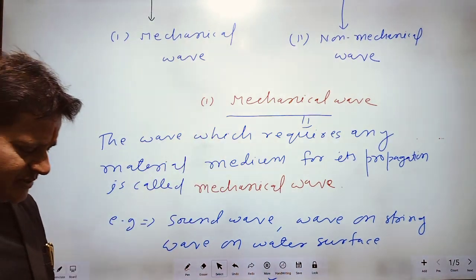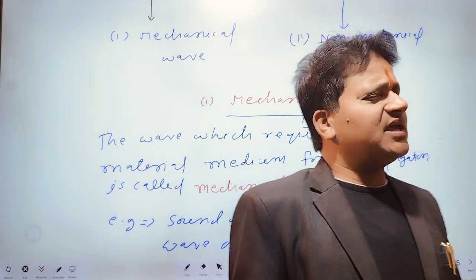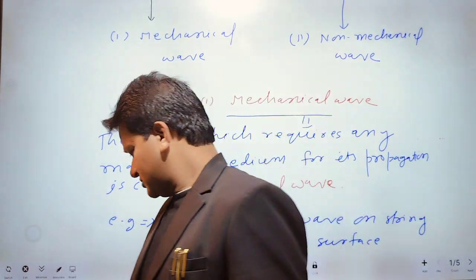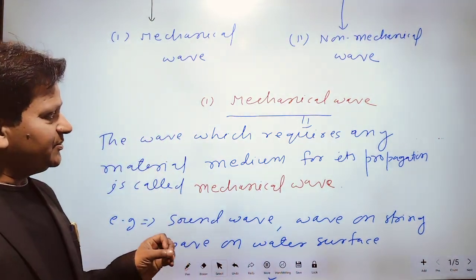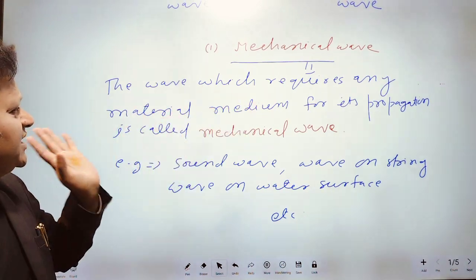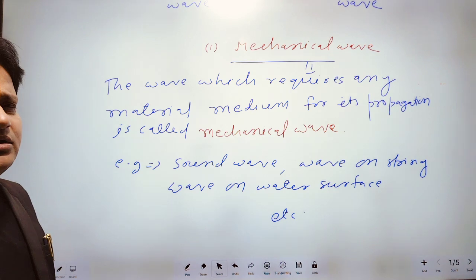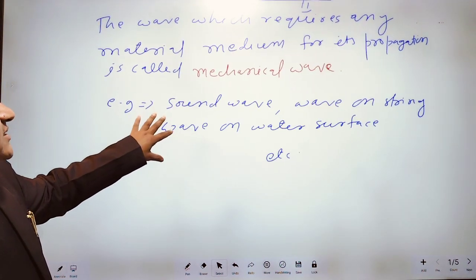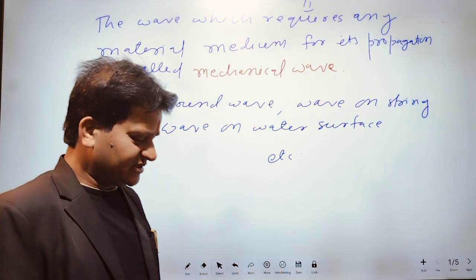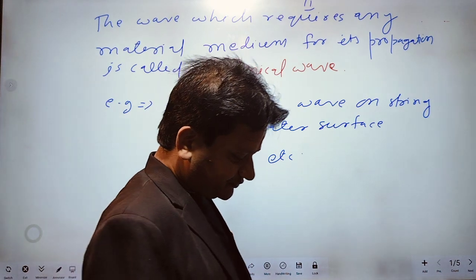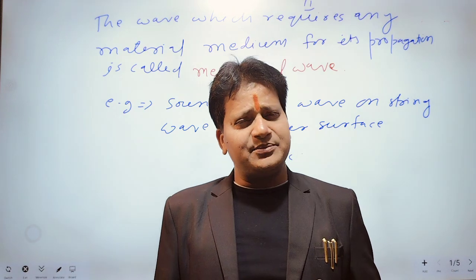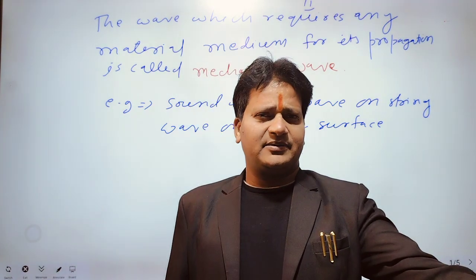First one is mechanical wave. The wave which requires any material medium for its propagation is called mechanical wave. Such as for example sound wave, wave on a string, wave on a water surface. If there is no material medium, then mechanical wave can never travel.